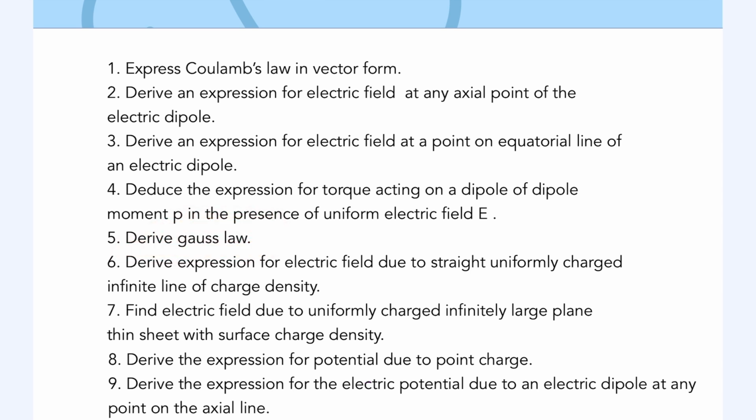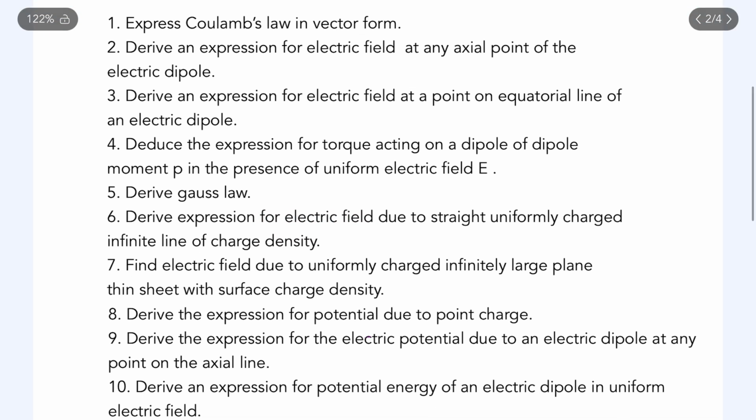Next one is to derive the expression for the electric field due to a uniformly charged infinite line of line charge density. So you have to find the electric field for the long wire. Next, you have to find out the electric field due to a uniformly charged large plane sheet. Here the surface charge density is sigma. So you have to find out the electric field for a plate.